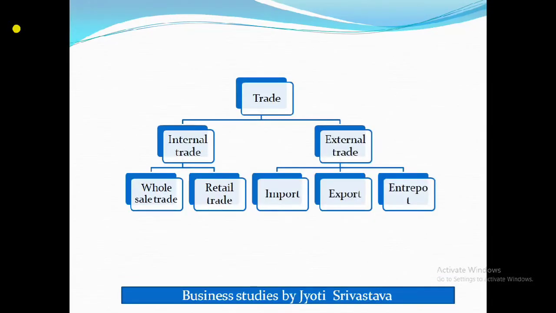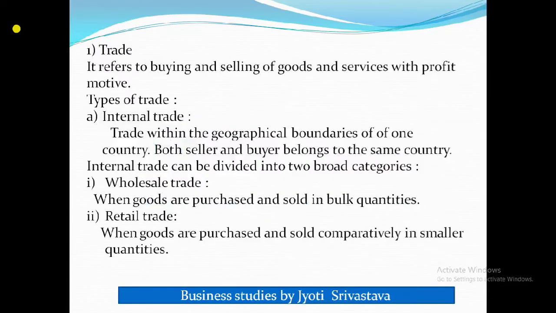Trade has two types, that is internal trade and external trade. Internal trade has wholesale trade and retail trade, and external trade has import, export and interport. So let's see about these different types of trade. Trade means buying and selling of goods and services with profit motive. It involves buying and selling, which means exchange of goods and services between buyer and seller.